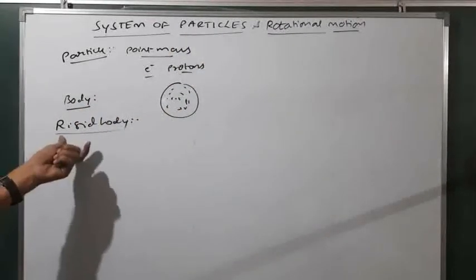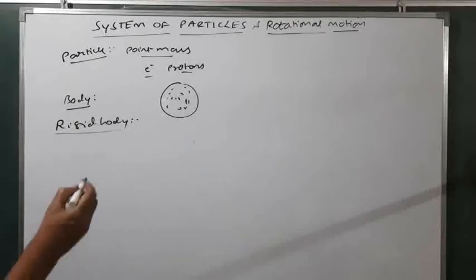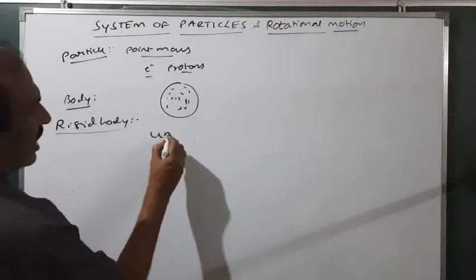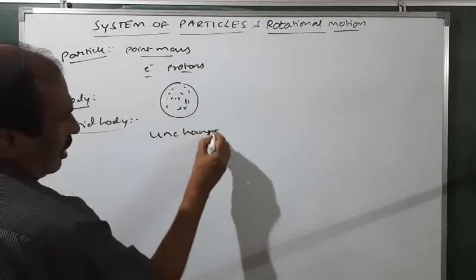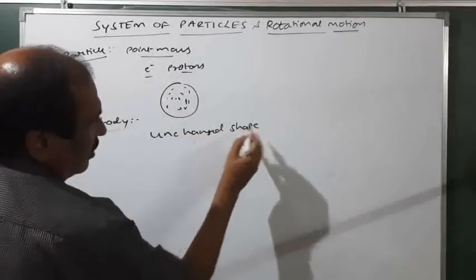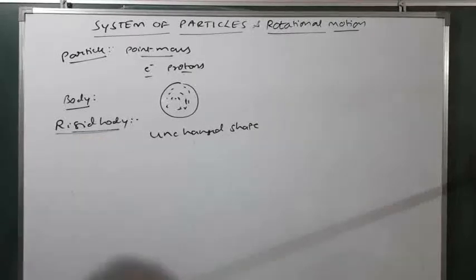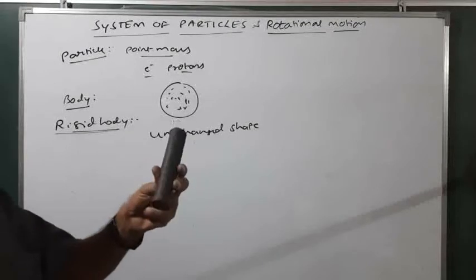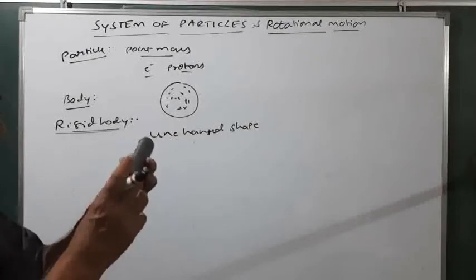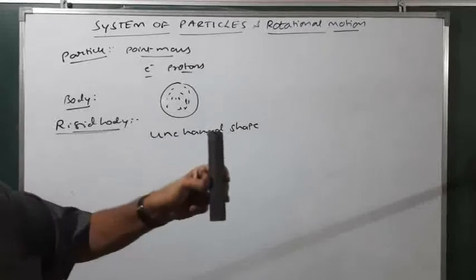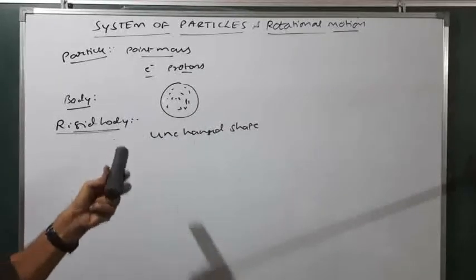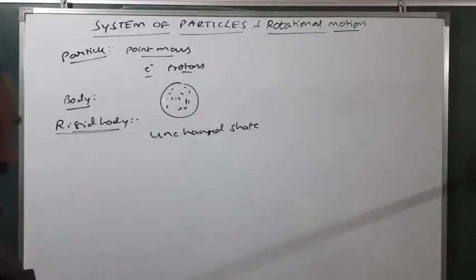The next one is the rigid body. A body which has an unchanged shape, even after applying a force, is called a rigid body. The nearest example is this iron rod. For small forces, there is no change in the shape of this body. Therefore, we can treat this as a rigid body.